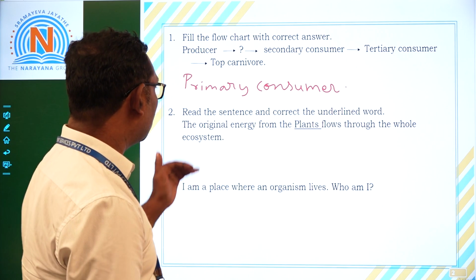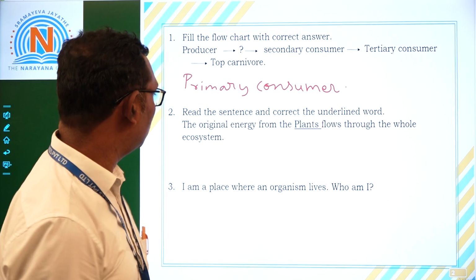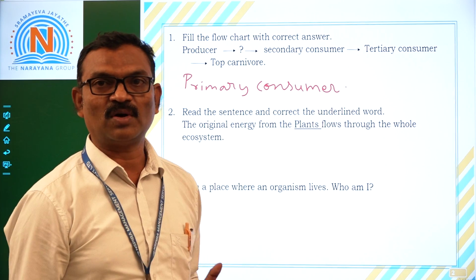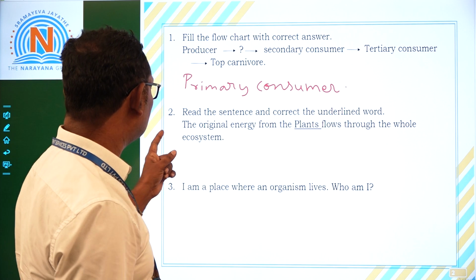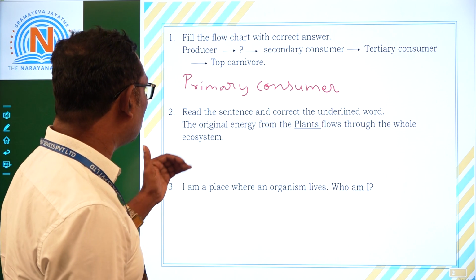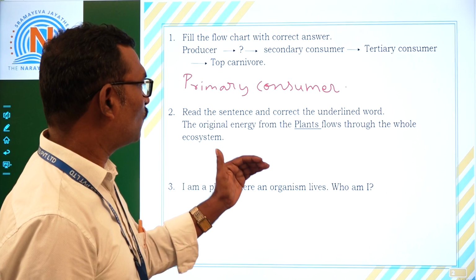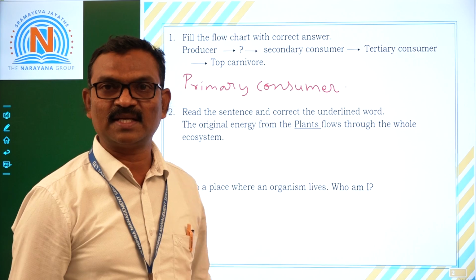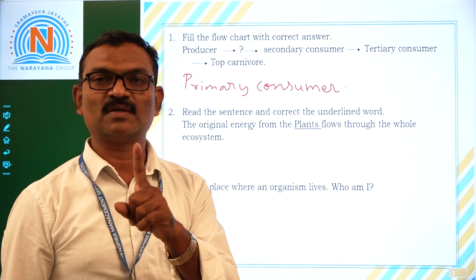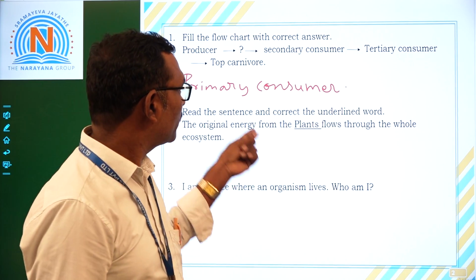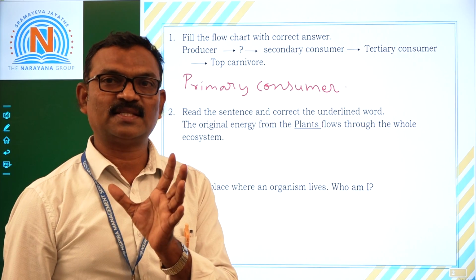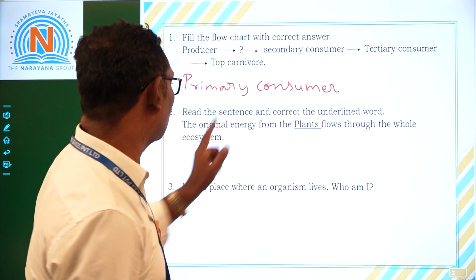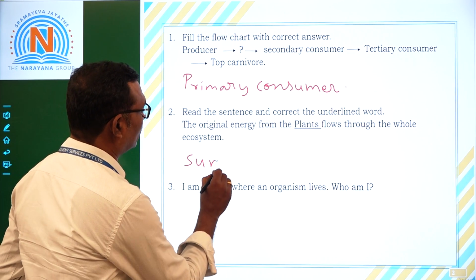Second question, read the sentence and correct the underlined word. That means the sentence itself telling us underlined word is wrong, we have to correct it. So let us read the sentence first. The original energy from the plants flows through the whole ecosystem. The original energy from the plants given here, plants underlined, that is wrong. What should be kept here? We have to keep there sunlight. The original energy from the sun flows through the whole system. So answer is sun.